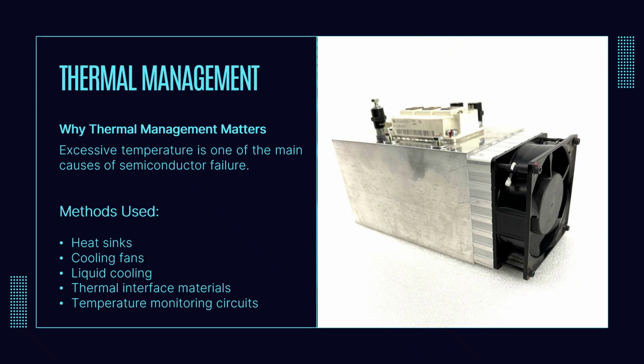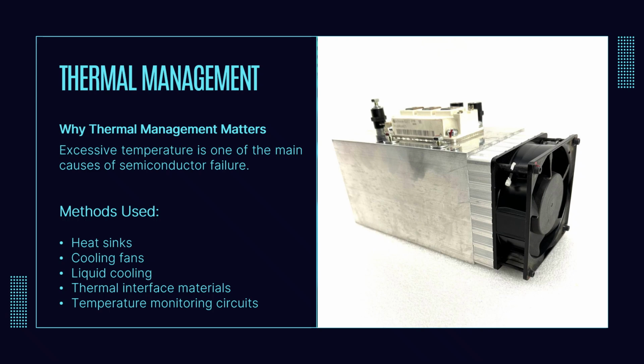To address this, most engineers employ heat sinks, cooling fans, liquid cooling systems, thermal interface materials, and temperature monitoring circuits to maintain safe operating temperatures. Proper thermal management not only improves reliability but also allows converters to operate at higher power densities.